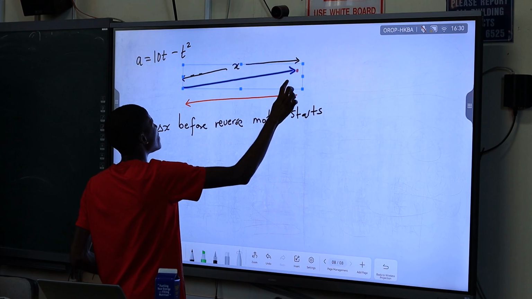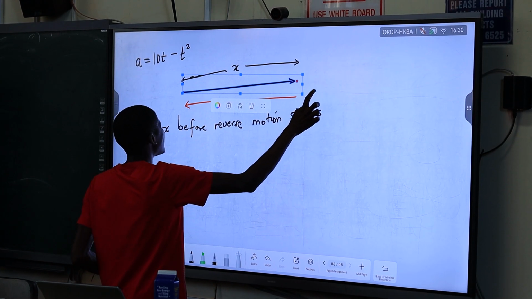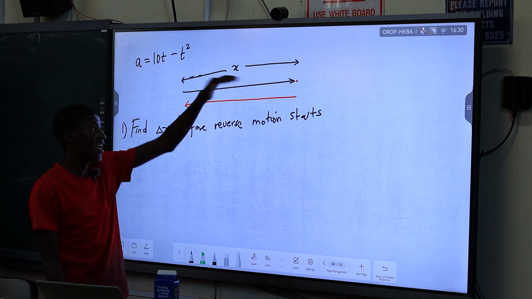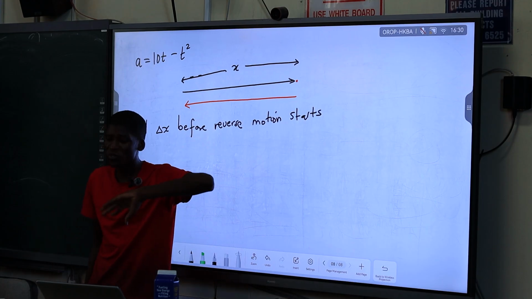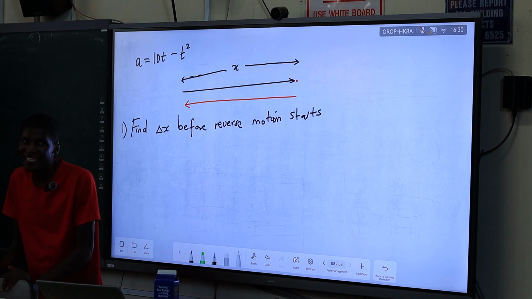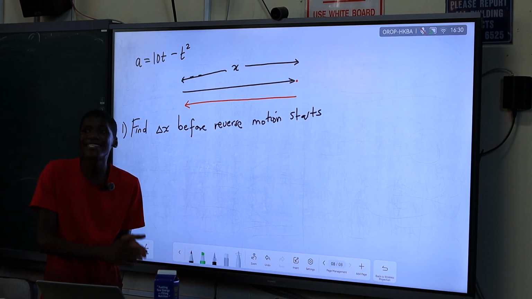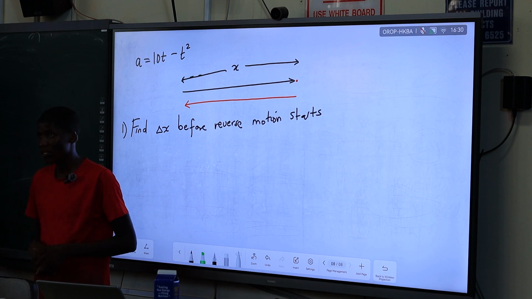When we talk about reverse motion, it means that it will now be going to the left. So this change in direction, this reverse motion, we can never have a reverse motion without stopping. We can never have an object that moves and reverses without reaching a velocity of 0.